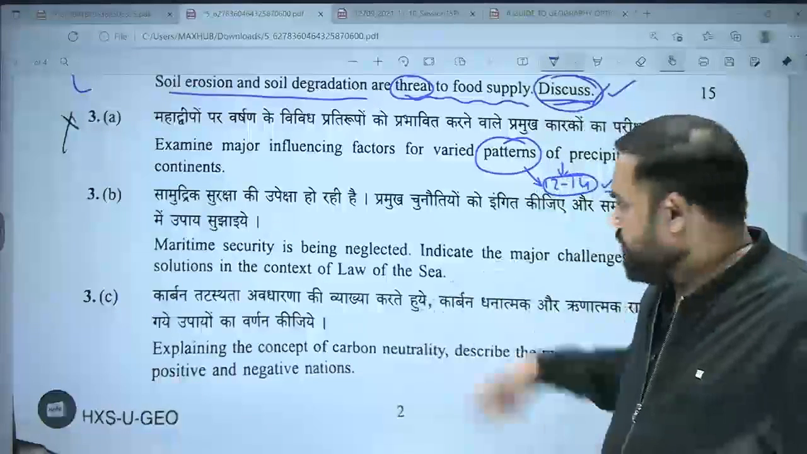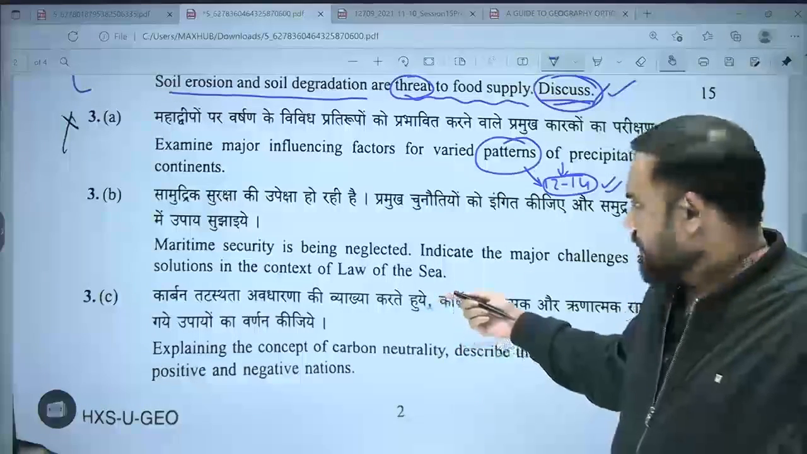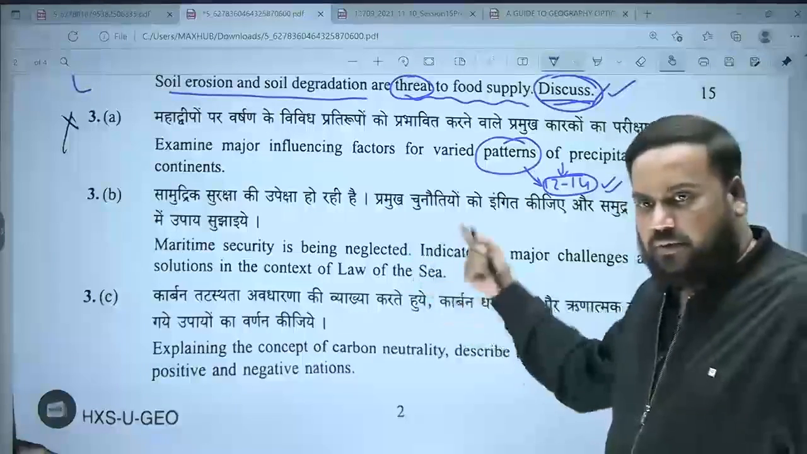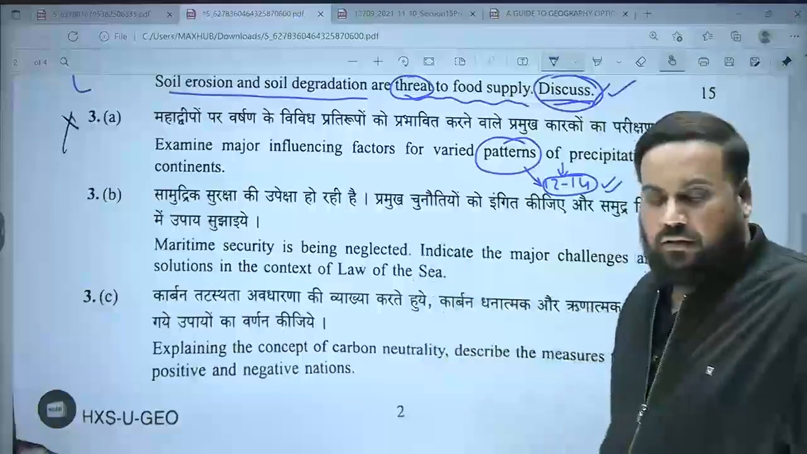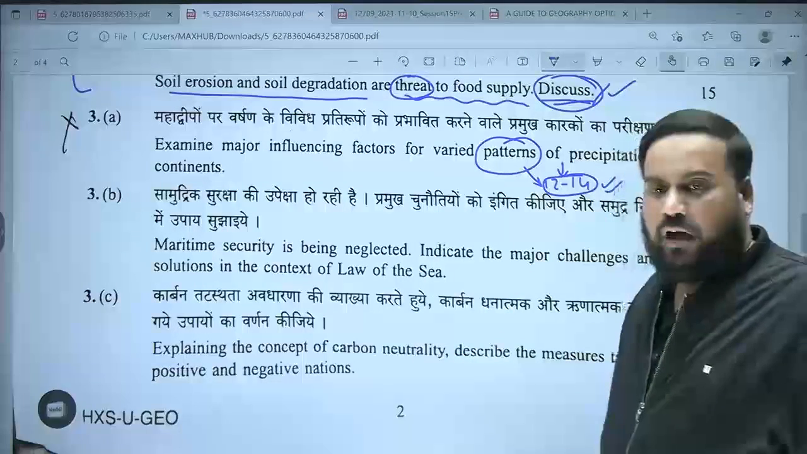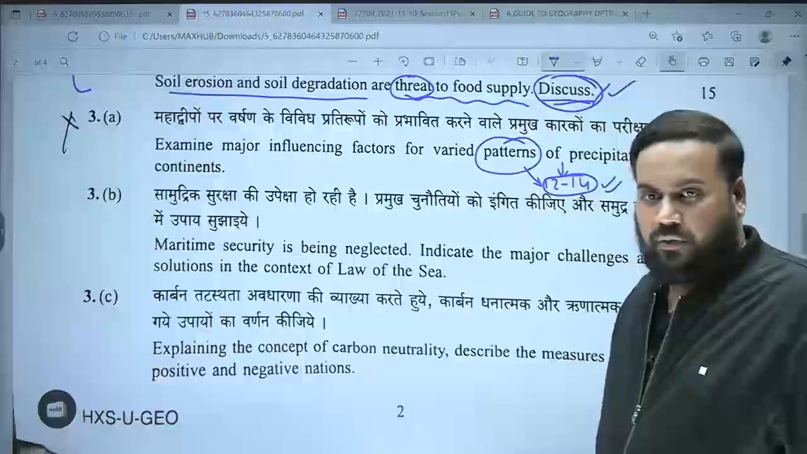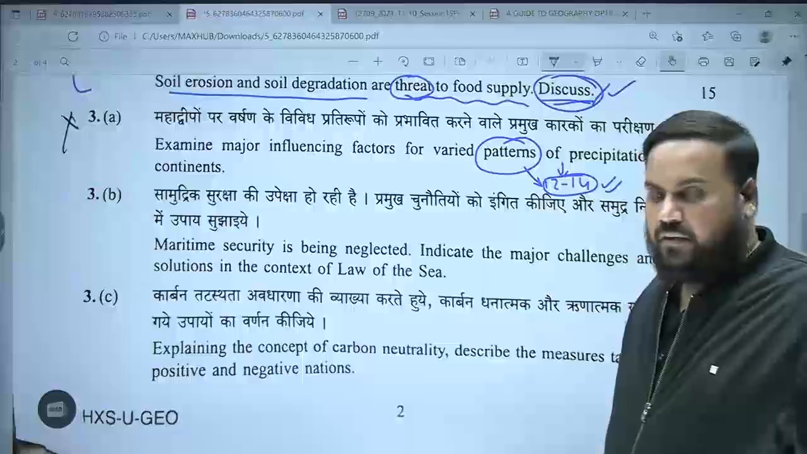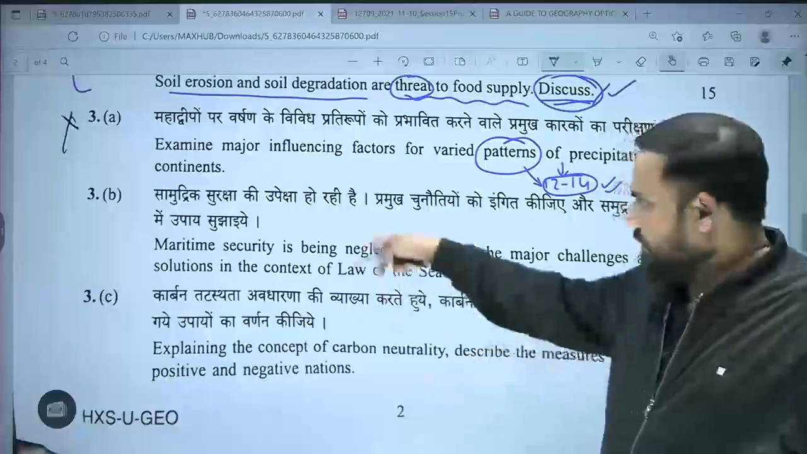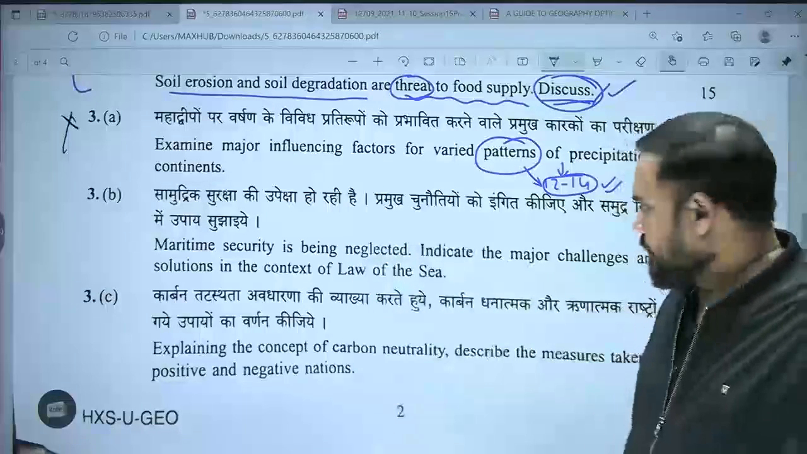There is more subjectivity involved in these questions. Okay, so maritime security is being neglected. In what aspect is maritime security being neglected? How do you define security? Because security, if you know, has a variety of dimensions. So if I just go into defining the term security itself, lots of subjectivity would emerge.